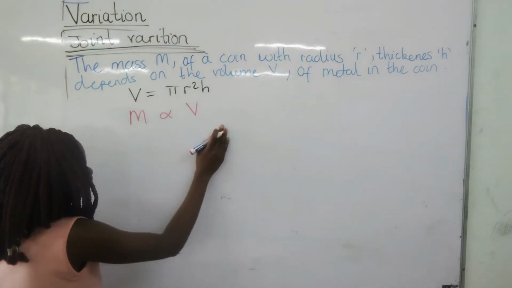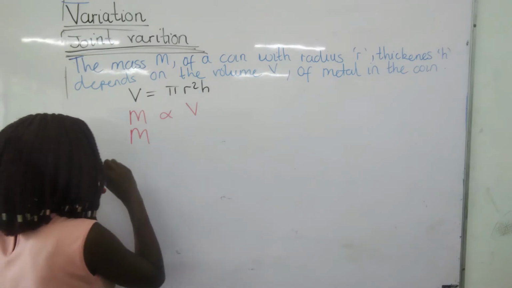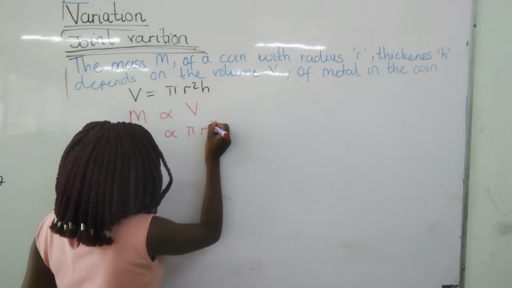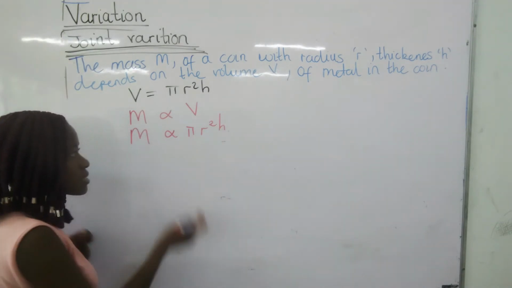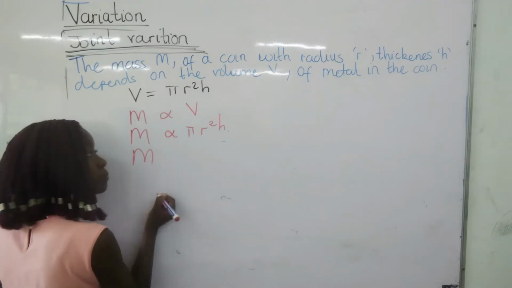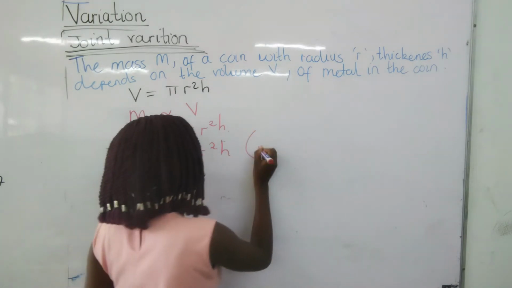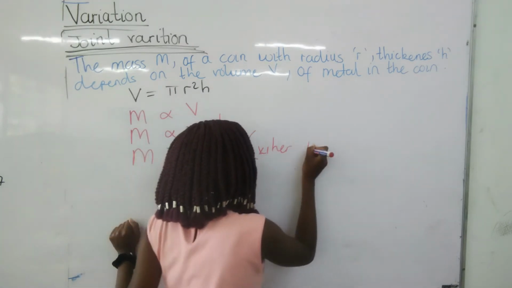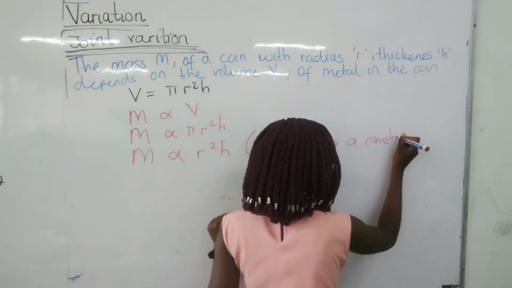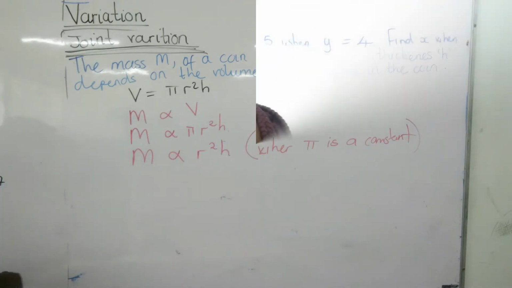So if m is proportional to V, we also know that m is proportional to pi r squared h. And since pi is a constant, we can also write this as m is proportional to r squared h, where pi is a constant. Okay, so this is how it's gonna be.